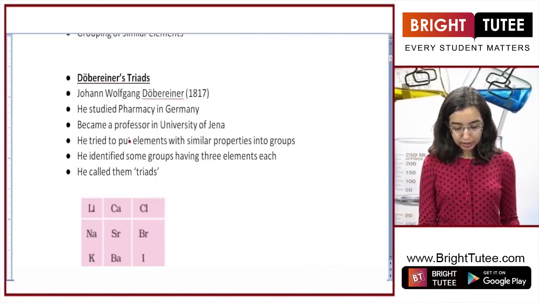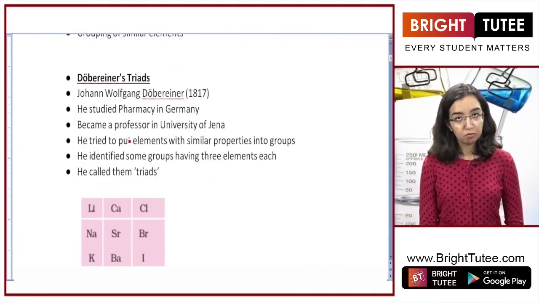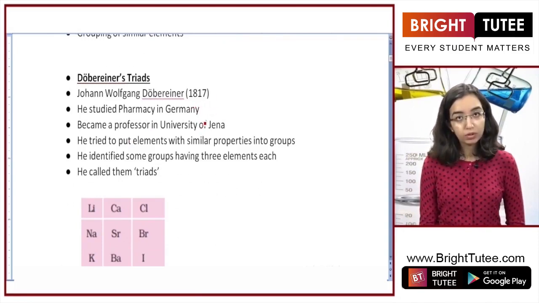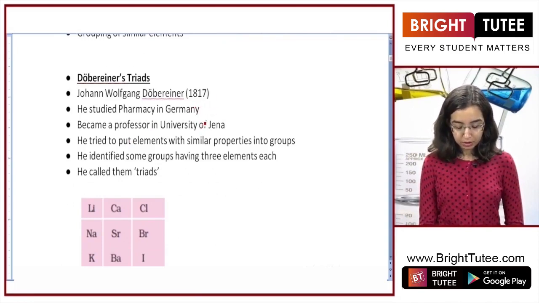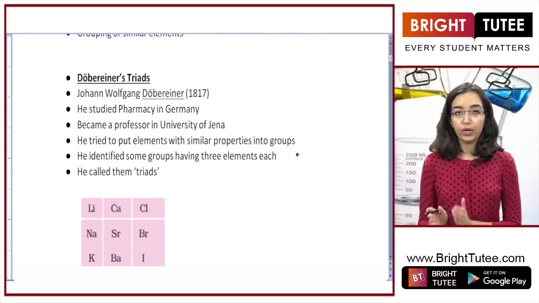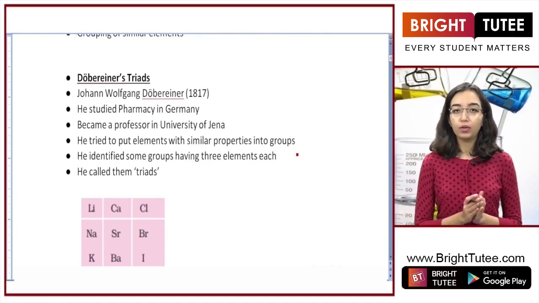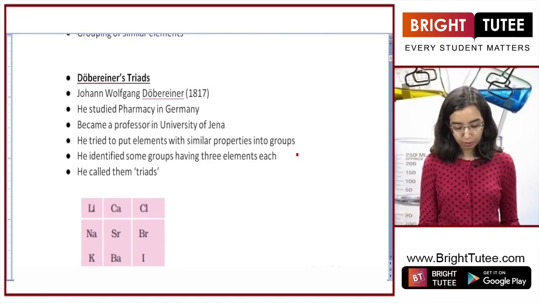So the first attempt was made by Dobereiner, Johann Wolfgang Dobereiner, in 1817. He was a pharmacy student in Germany who later on became a professor at University of Jena. What he did was he tried to put elements with similar properties into groups. So he tried to make groups of 3 and he called each group a triad. And he wanted to put together only those elements together which had similar properties.